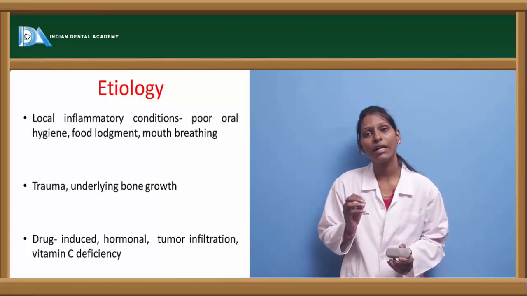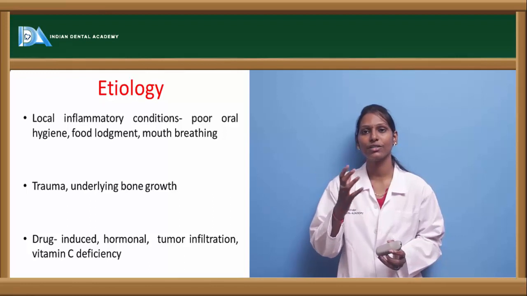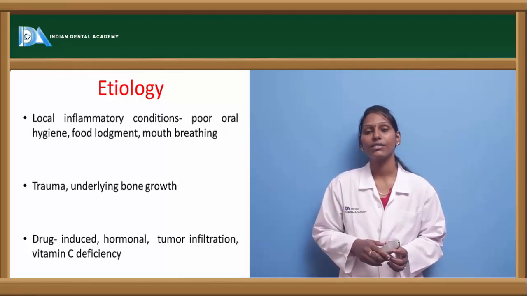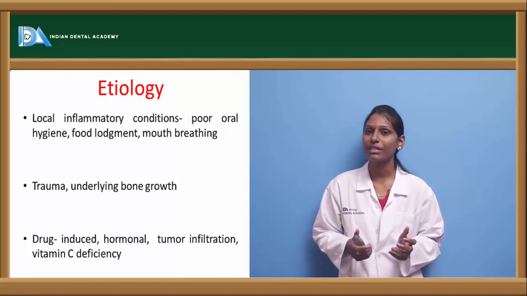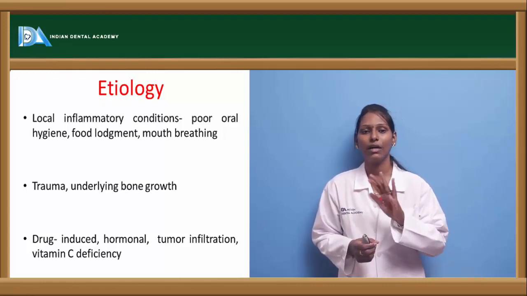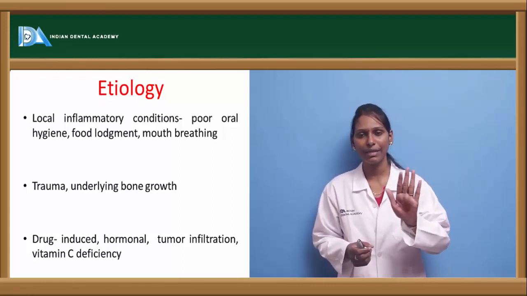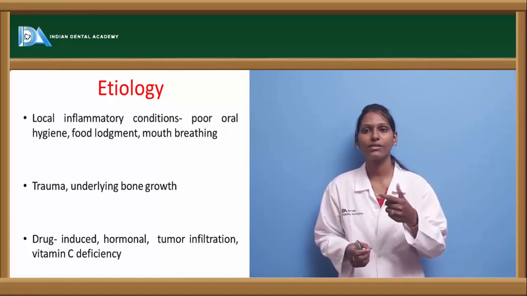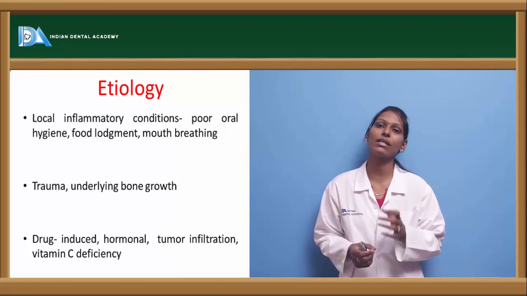How does the gingiva that has enlarged due to these local inflammatory conditions look? Usually it is soft in consistency. It will lose the shiny or stippled nature of the gingiva. It appears more glossy and edematous, and usually bleeds on slight probing.